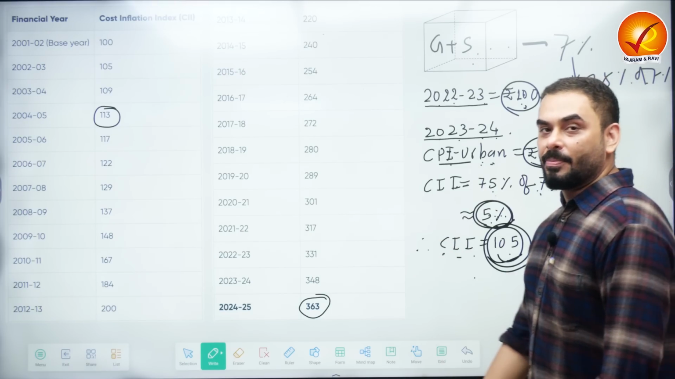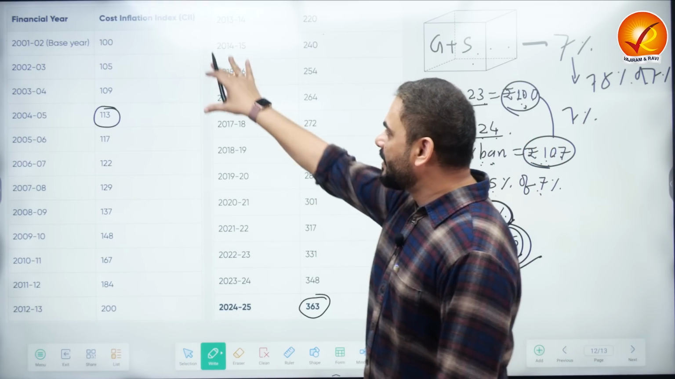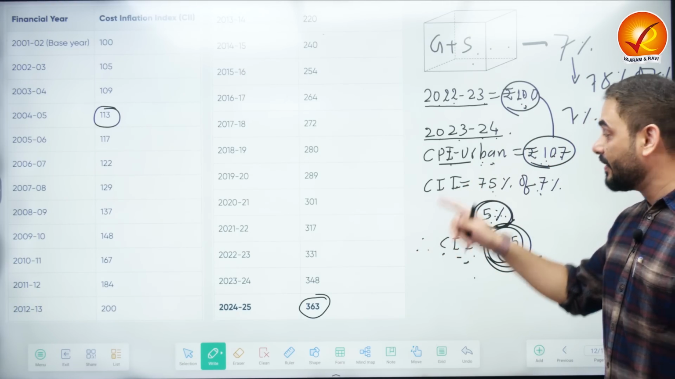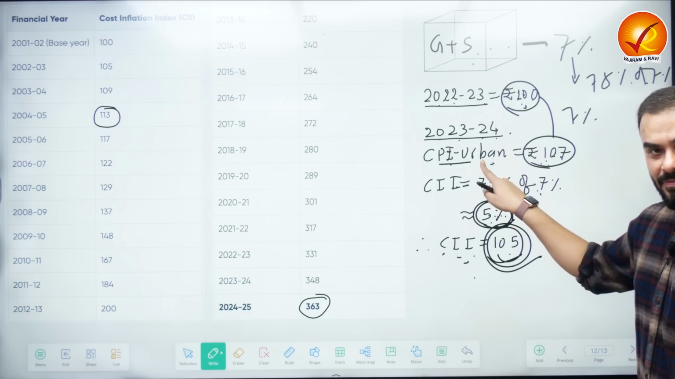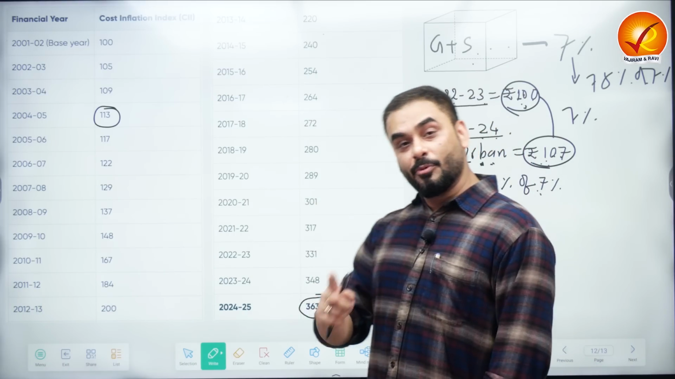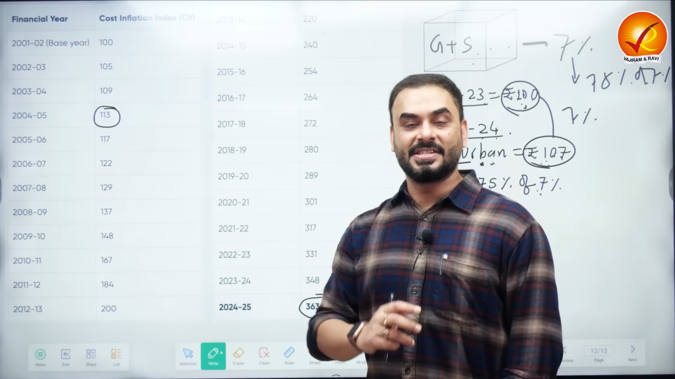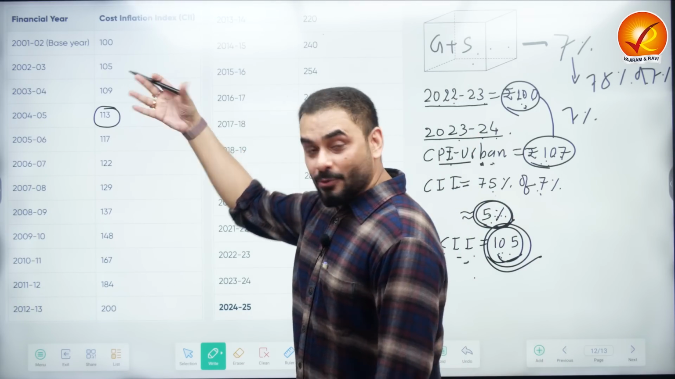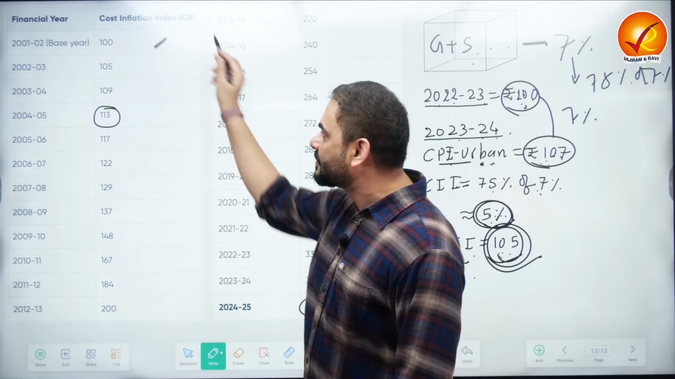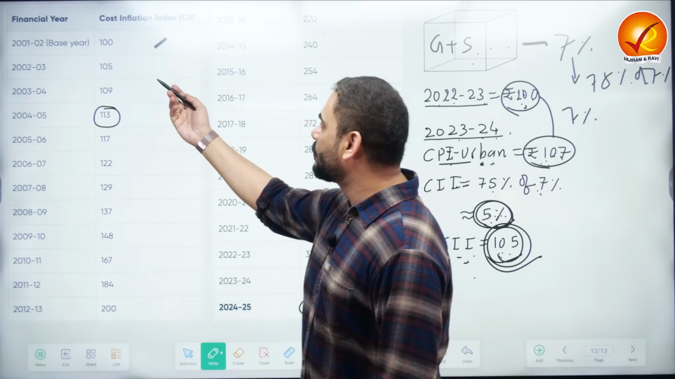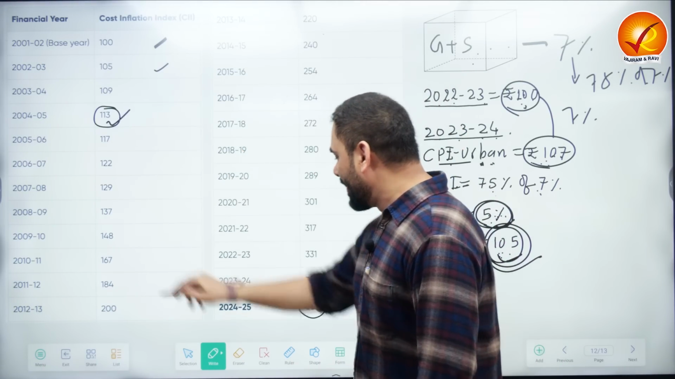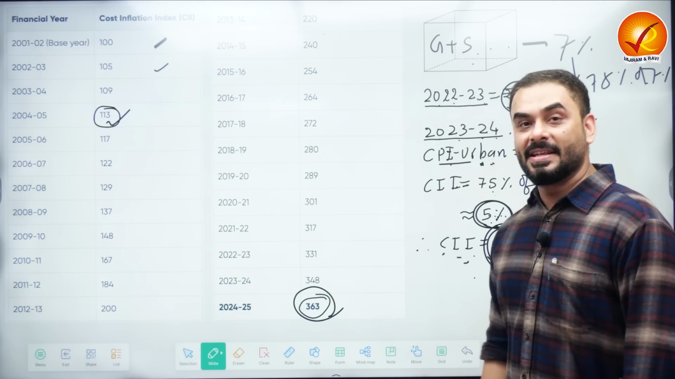The government of India started to report this from 1981. So what have we done? These figures of CII are calculated on the basis of the consumer price index urban, but we don't take the entire CPI urban, we take 75% of that. Every year this number is calculated and reported by the government of India, and CBDT is the one who uses it. If you go to the CBDT portal, you will see that they report all these numbers. For 2001-2, this is the base, so CII is 100. For 2002-3 it is 105, for 2004 it is 113, and for 2024-25 the reported number is 363.